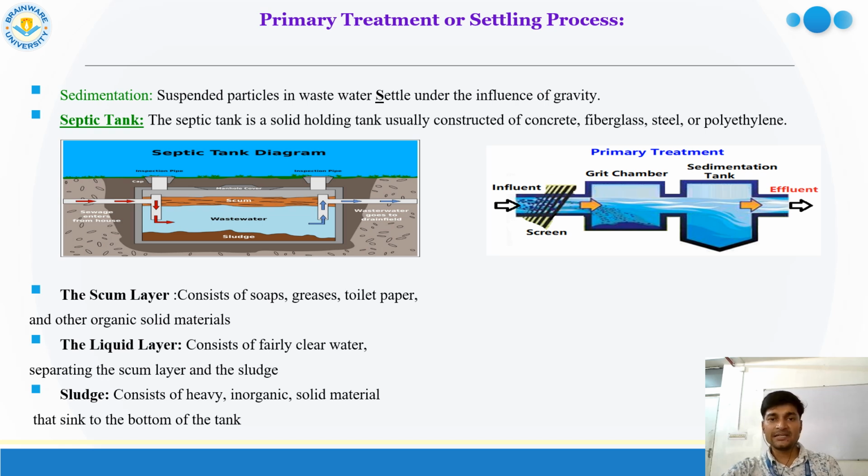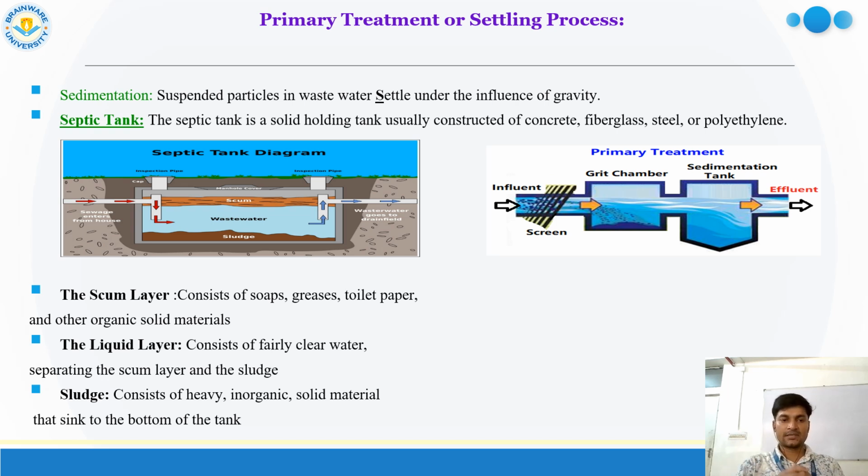Then primary treatment or settling process. In every household there is a grit chamber or a septic tank. What actually happens in a septic tank is that the water body forms three layers. One is the scum layer, where all the light particles, or oil, grease, or organic material, are floating.